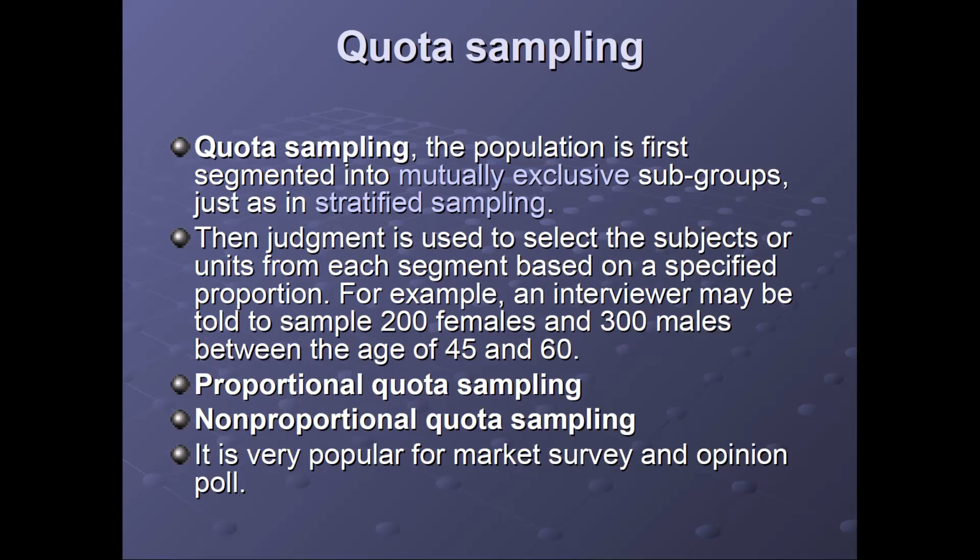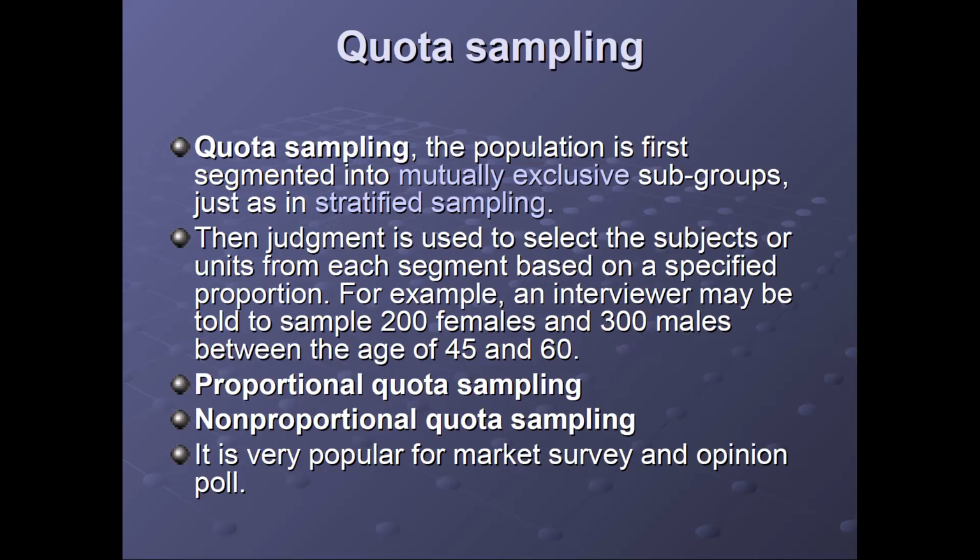Another is quota sampling. Here we fix a specific quota, a specific number, for some specific subgroups. Now what we do in stratified sampling, in probability sampling, is make specific strata, the homogeneous groups. Here we make specific subgroups in that particular sample and provide a specific quota to each.